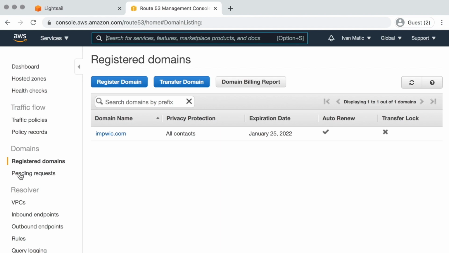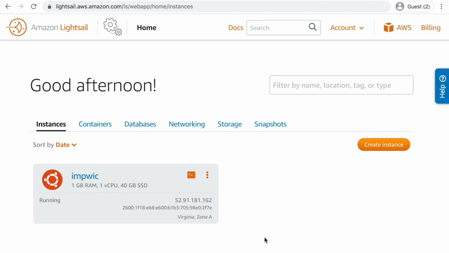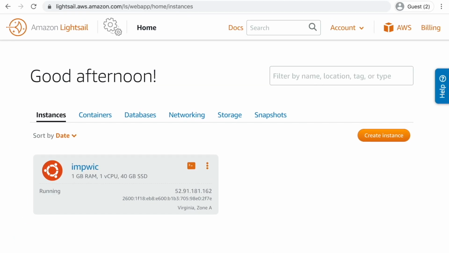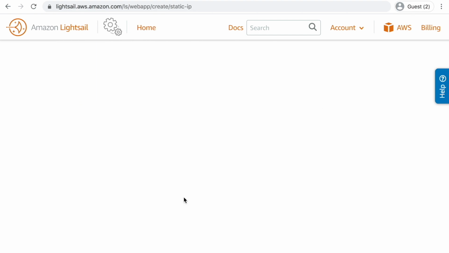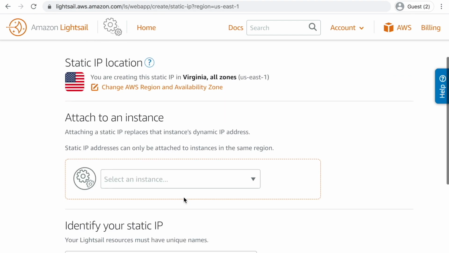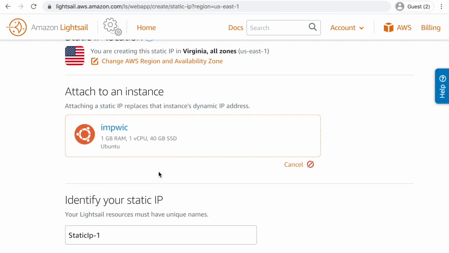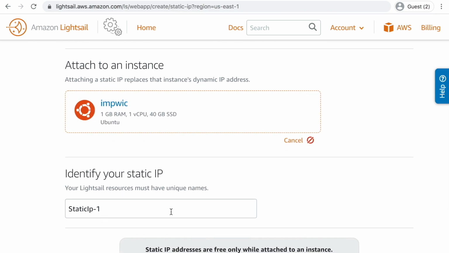It's time to add the static IP to the server instance. Find your instance, click on Networking and click on Static IP. You have to select the instance and then you have to give a name to your static IP.